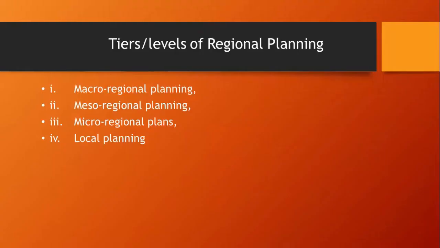First we need to know about the various tiers or levels of regional planning. In the previous lecture, we had seen about the various levels of regions. Based upon that, the various tiers or levels of regional planning can be macro regional planning, when we are planning for the entire country or for a huge region, meso-regional planning, micro-regional planning, and local planning.